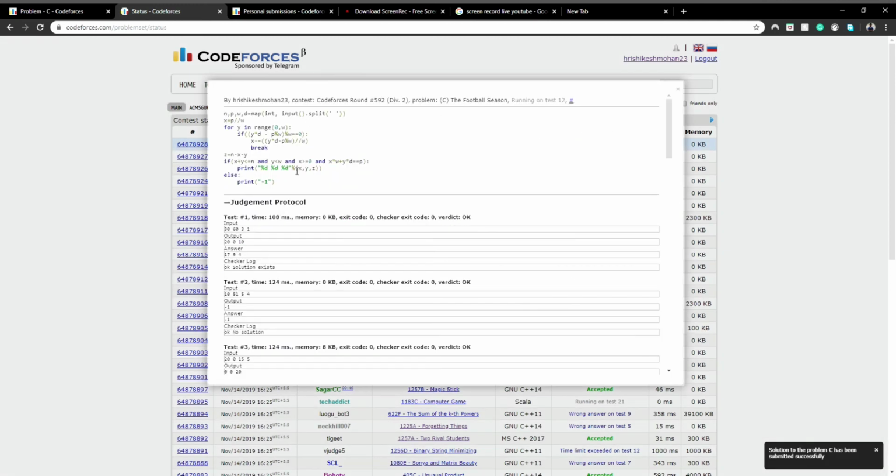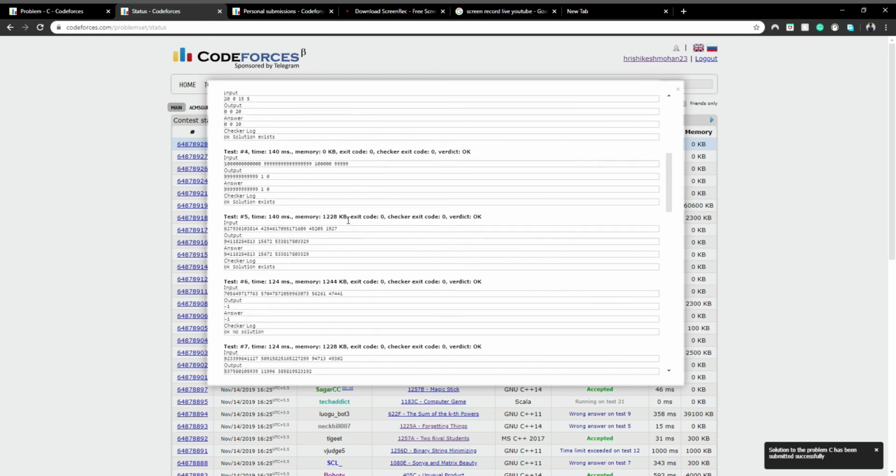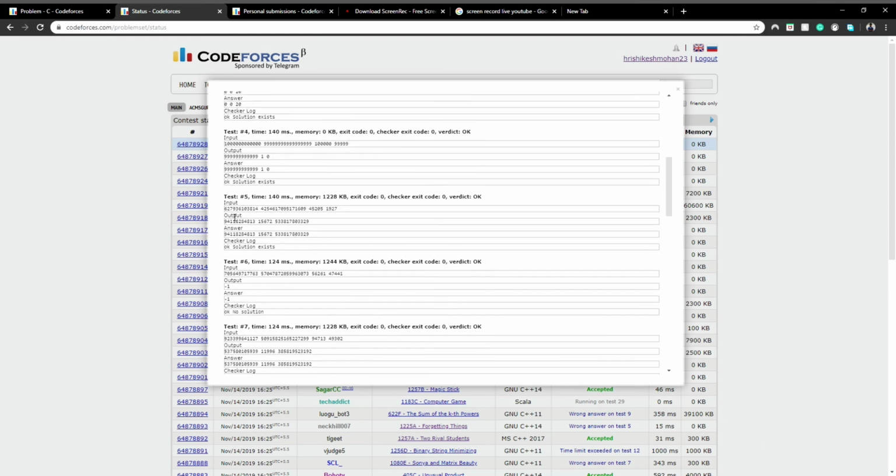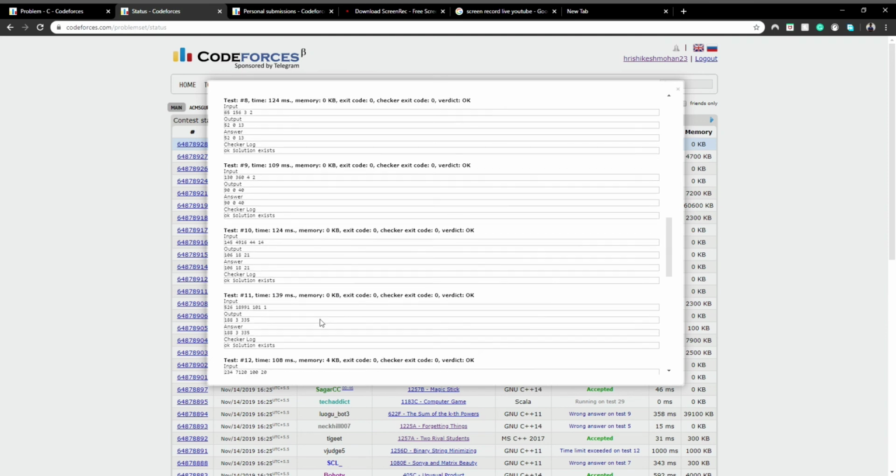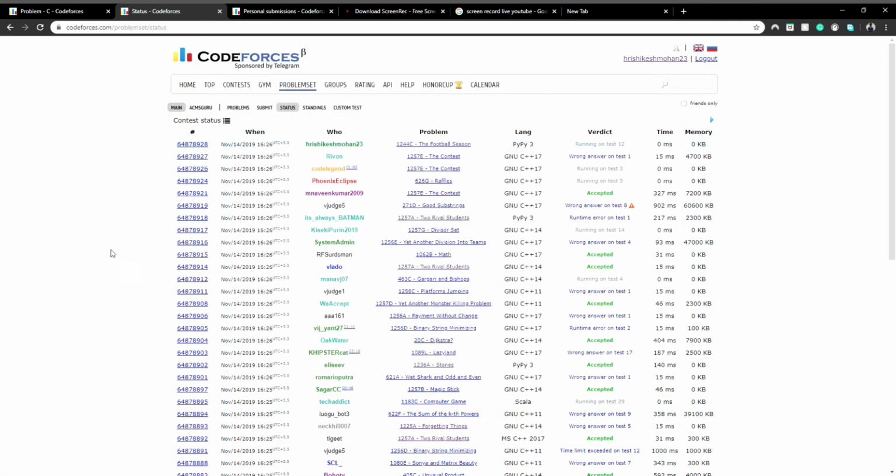We can see the previous test cases that passed, and the solution is working fine. It's already on test 20, and as we can see, it's accepted.